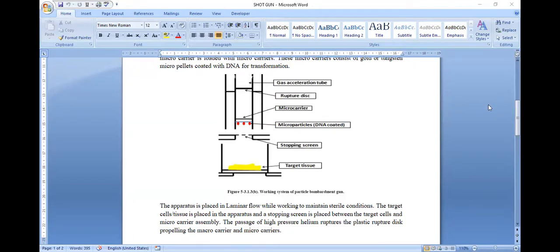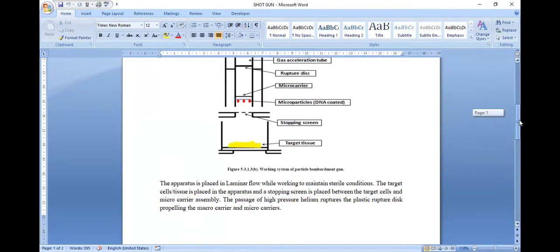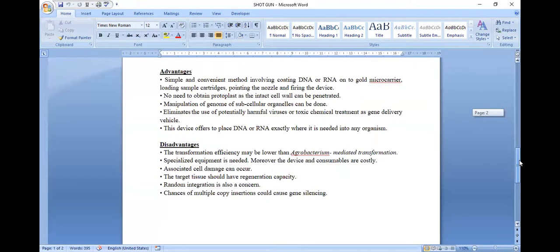So this is the DNA transfer method used in plants. Coming to the advantages of this DNA bombardment method, it is very simple and convenient when compared to the remaining methods. The remaining methods are very complicated, require expertise, and require highly efficient equipment or apparatus, but this is very simple and convenient. We can coat DNA onto different types of microcarriers and use them, and we need not obtain protoplast.